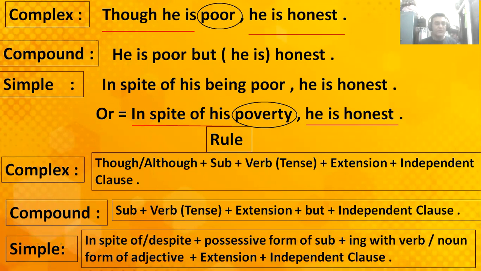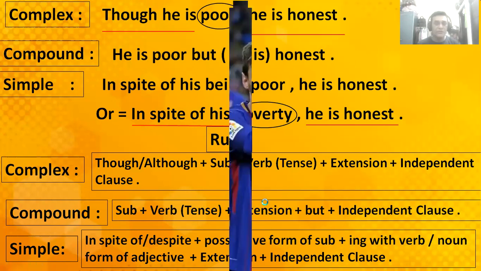So simple. You can see here below the screen, the last part of the screen: in spite of, despite plus possessive form of the subject plus verb-ing or noun plus form of adjective and extension plus independent clause as usual. You have to keep it in mind also.